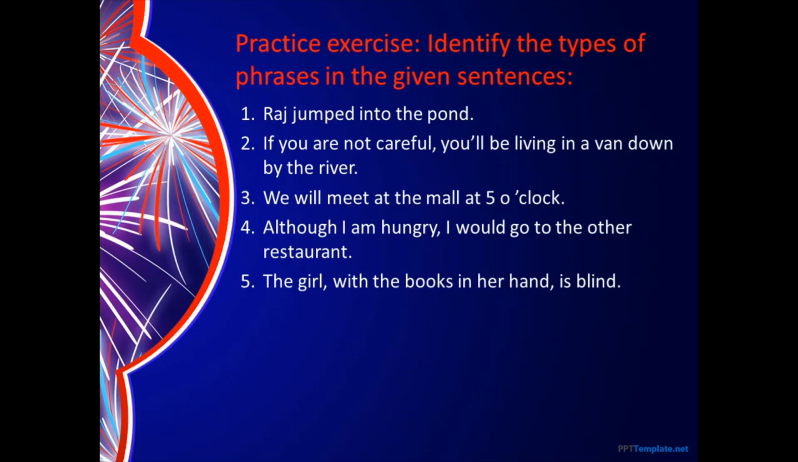Now here you have the subject Raj. It is telling you of the action done by that subject, that is jumped. Now we need to focus on the verb jumped. There's no noun over there. So jumped. Jumped where? Jumped into the pond. It is telling you about the place. So this is your adverb phrase.